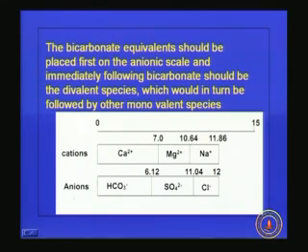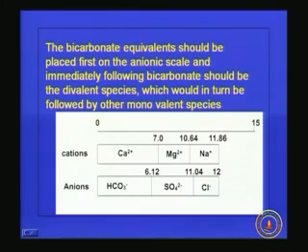Similarly, for anions, first we have to put bicarbonate, then sulfate, then monovalent anions. So bicarbonate is coming as 6.12 milliequivalents. Then the sum of bicarbonate plus sulfate will give you 11.04 milliequivalents per liter. Then it is coming 12. And we know that the total cationic species concentration should be equal to the total anionic species concentration.